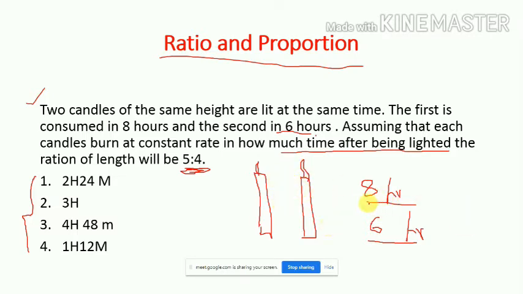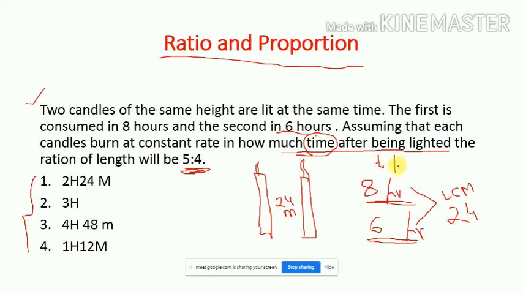So the first candle burns in 8 hours and the second candle burns in 6 hours. So you find out the LCM of these two numbers. What will be the LCM? 24. So you assume the length of each candle is 24 meters, suppose. And you consider the time is T hours.